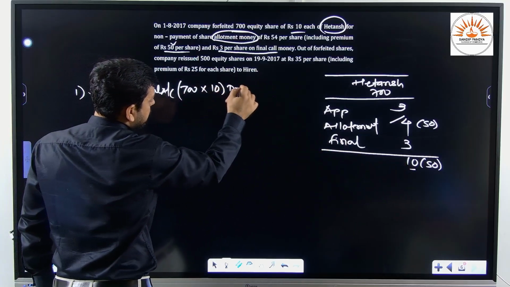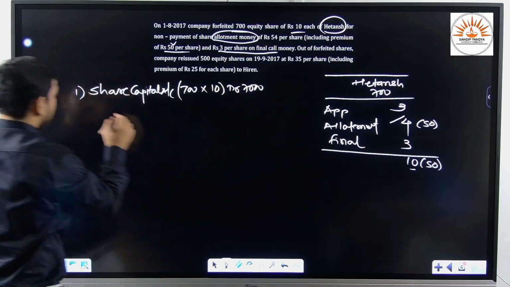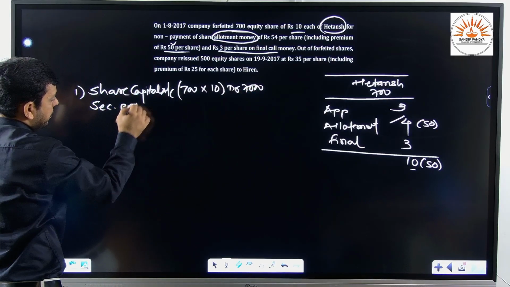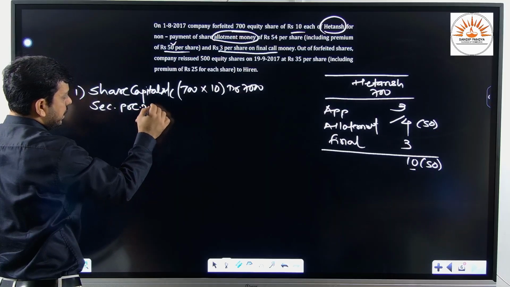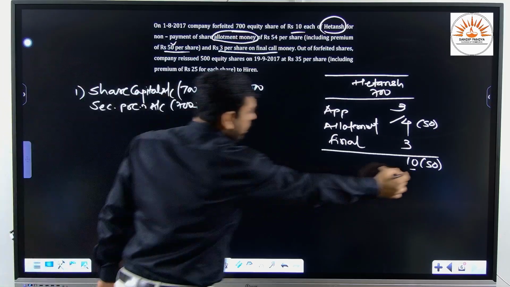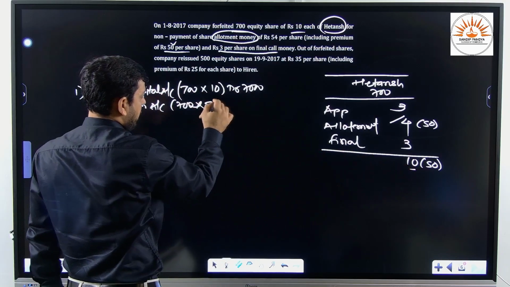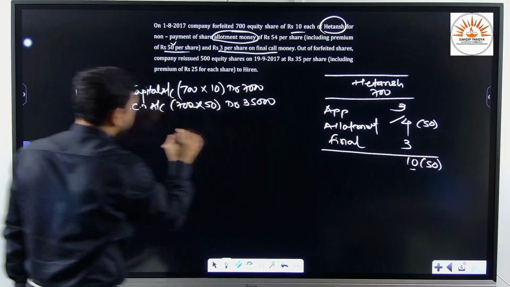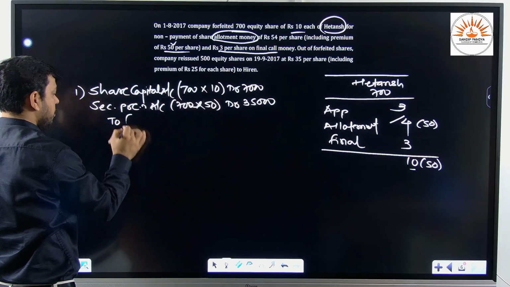That is rupees 7,000. Now, again we shall debit security premium account, that is 700 into 50, that is 35,000.